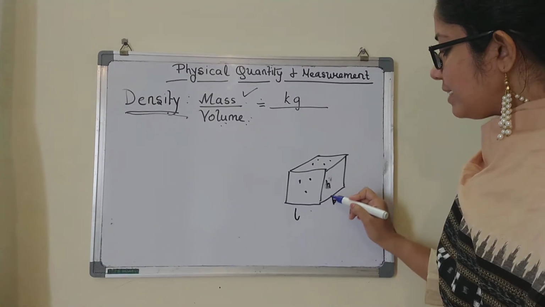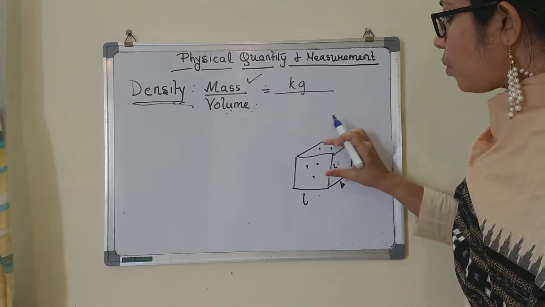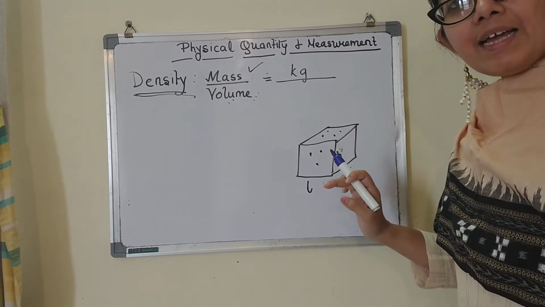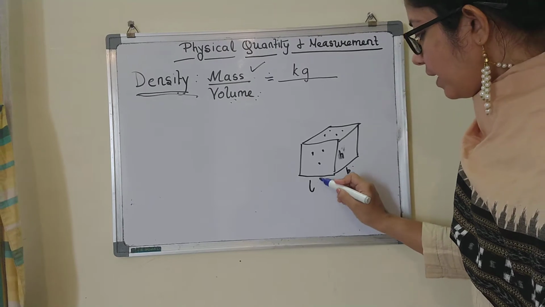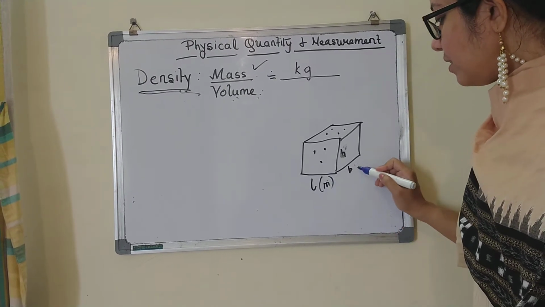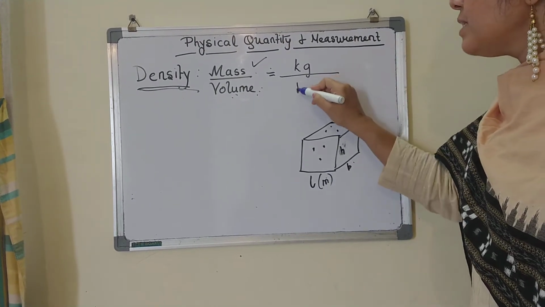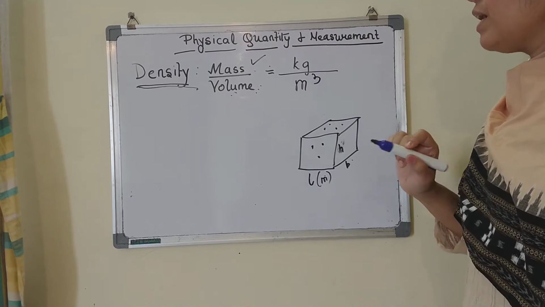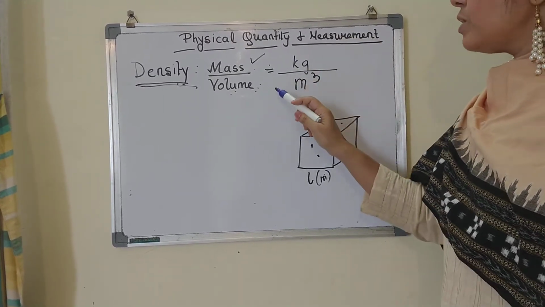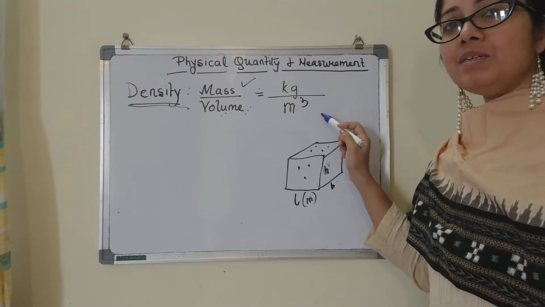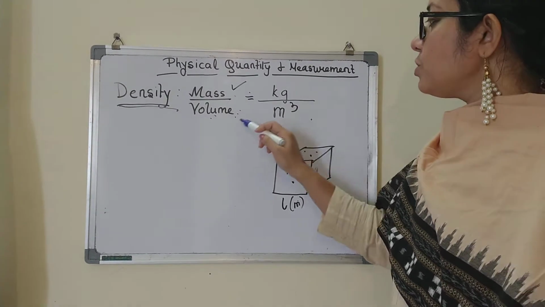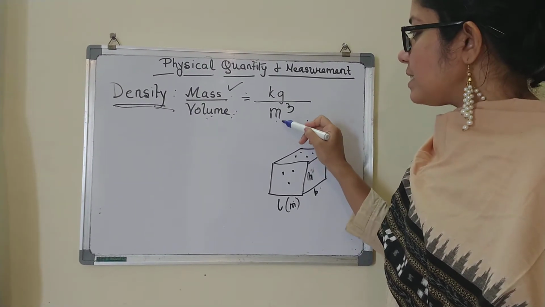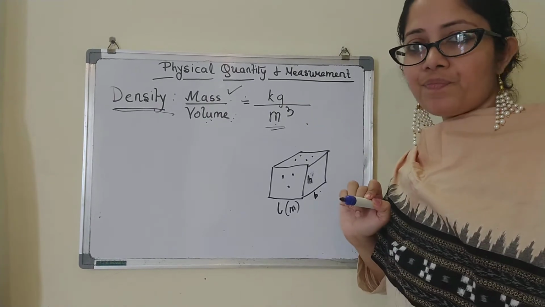So I will say side, side and side. So what is the volume of this? Side cube, or if it is measured in meters, then it will be meter cube. So density is equal to kg per meter cube. The unit of volume in SI unit is meter cube.